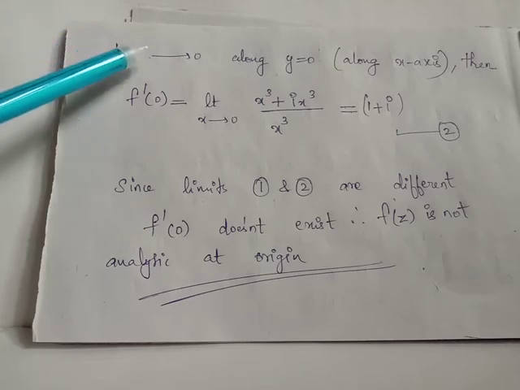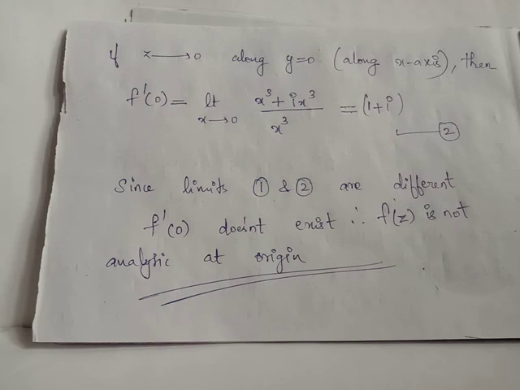Now, z is approaching 0 along another path, that is along x-axis, which has the equation y equals 0. We just substitute y equals 0 in the limit and we obtain f dash of 0 equals limit x tends to 0, x cube plus i x cube divided by x cube. After simplification, we obtain the answer as 1 plus i. When we follow different paths, we are obtaining different values for the limit. So, the limit is not unique, and hence we will conclude that f dash of 0 does not exist.